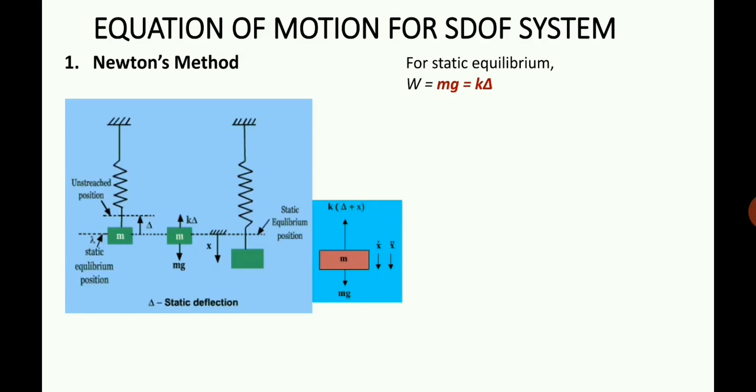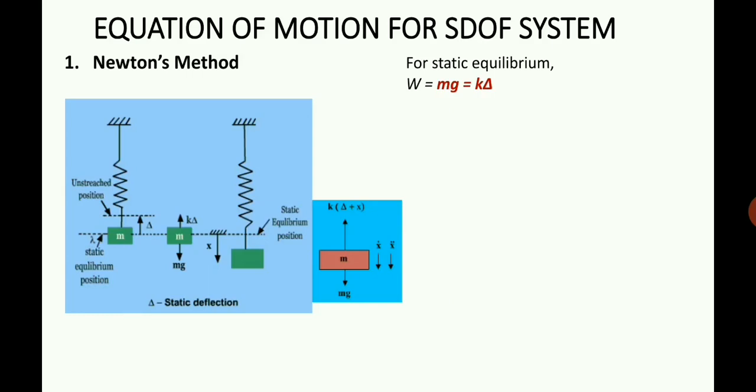Mass m is there. Downward there is a force mg, and upward there is a force k delta. So what are these forces? mg is the weight of the mass acting downward: m into g, where g is the acceleration due to gravity. This particular mass has a value m, and the weight mg is acting downwards. Now what is k delta?